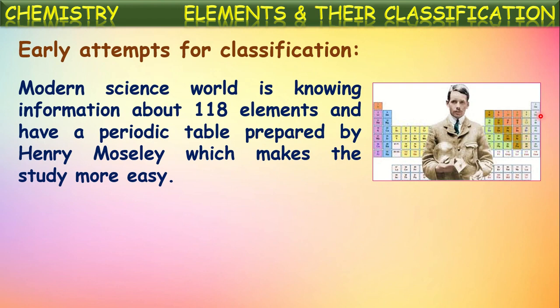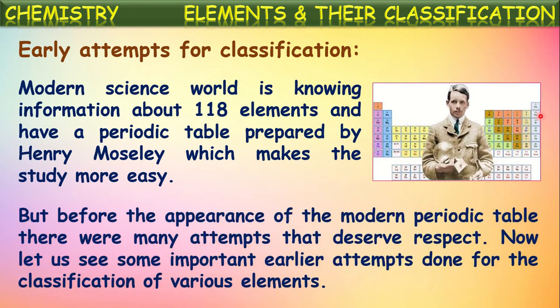Henry Moseley. But before the appearance of this modern periodic table, there were many attempts that deserve respect, because it was not the first classification and first periodic table. Before him, so many scientists tried to classify the elements to observe the properties of elements, but they failed, of course, because of some defects and drawbacks in those. But they deserve respect because from those earlier attempts only, this modern periodic table was derived. From the drawbacks of those attempts only, this was developed. So we need to know about those earlier attempts also.